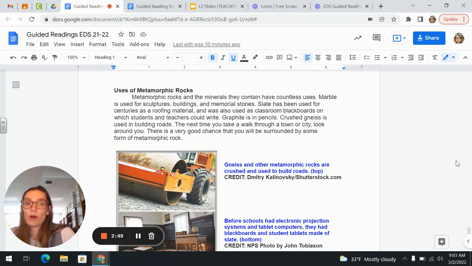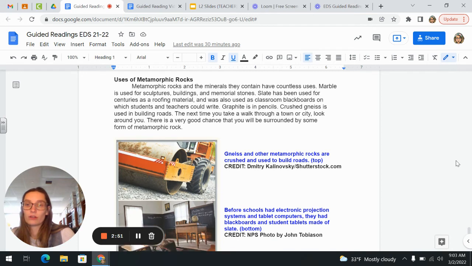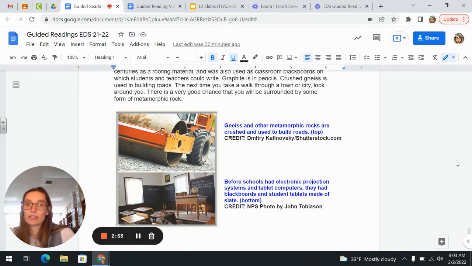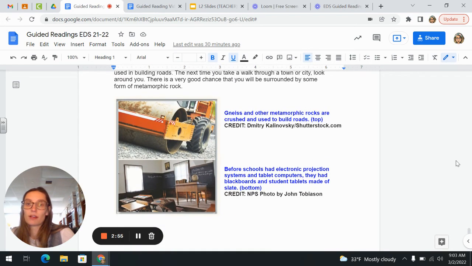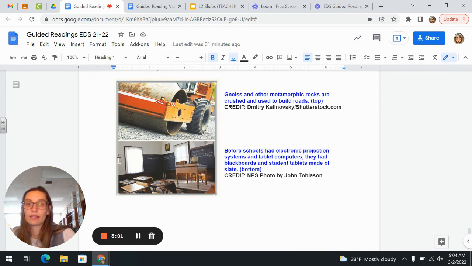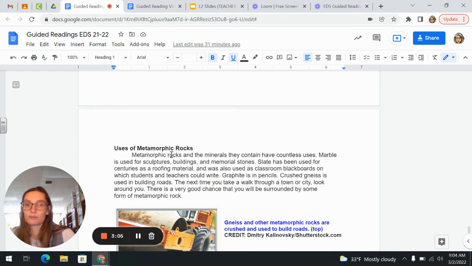The next time you take a walk through a town or a city, look around you. There's a very good chance you'll be surrounded by some form of metamorphic rock. You can see some photos here. So they were using gneiss or other metamorphic rocks for roads. And then here you can see that they had the blackboards that were made of slate. And that is all.